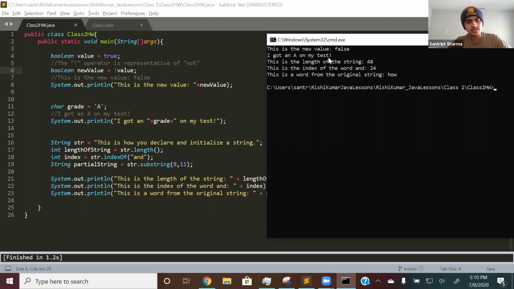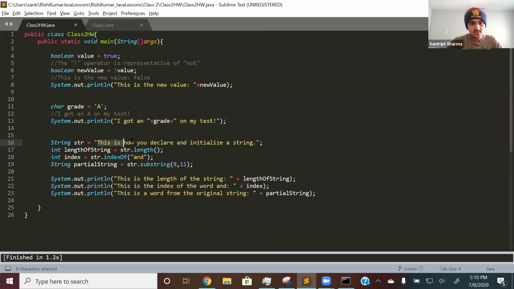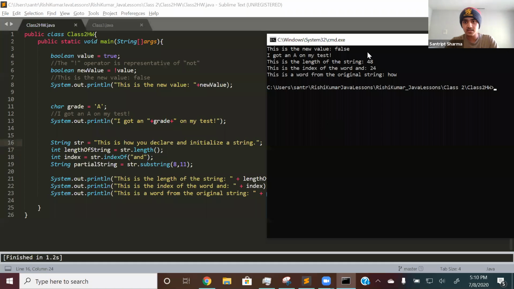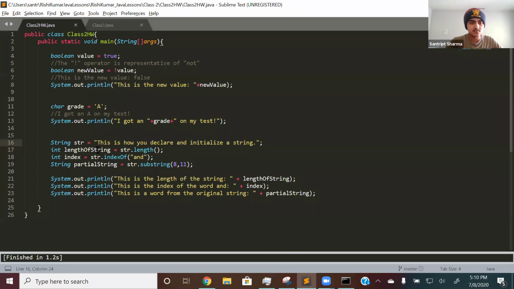The next thing was to create a string. I created a string called str and initialized it to this long string. This is how you declare and initialize a string right here. We had to create 3 variables. The first one was the length of the string. I did str.length, and I had to initialize a variable to that value. So I said int lengthOfString is equal to str.length. I believe the length of this was 48. Right here, this is the length of the string. Remember, str.length simply finds the length of a string.